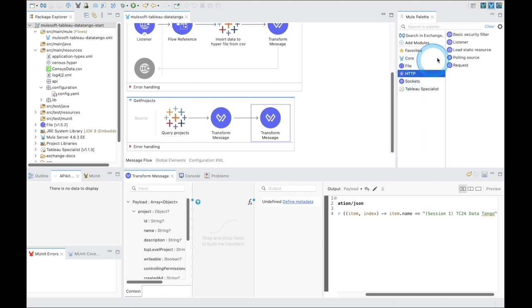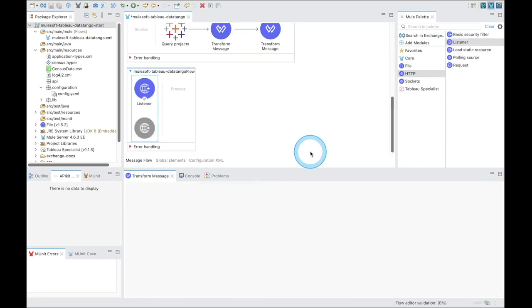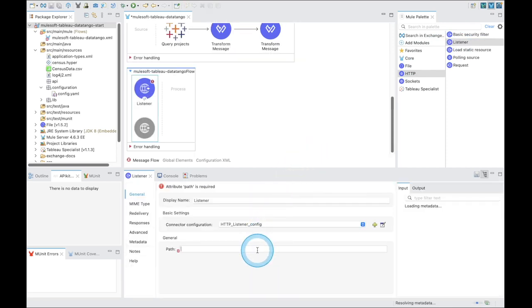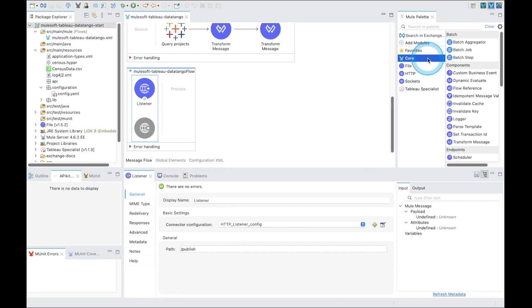In the Mule palette, select the HTTP module, click and select the listener. Click and drag that to the canvas, and you'll notice that there is a mouse pointer and a dark line that appears in the canvas, indicating where the listener will be added. Click in order to apply the location. You'll notice that below the listener properties have opened. Click on the path and type in /publish. This will be our endpoint that we'll be calling in order to publish our hyperfile.